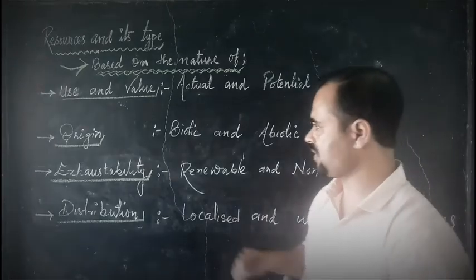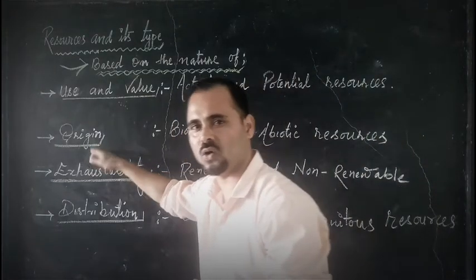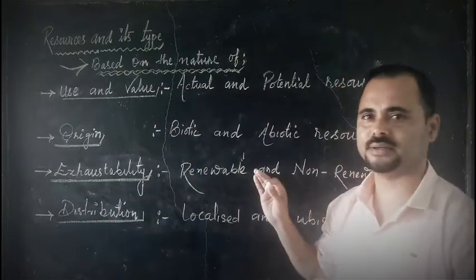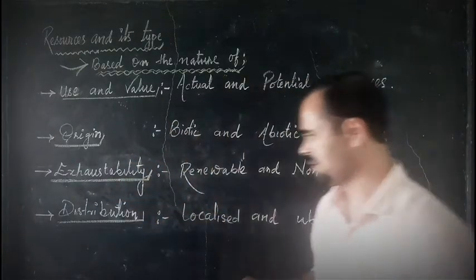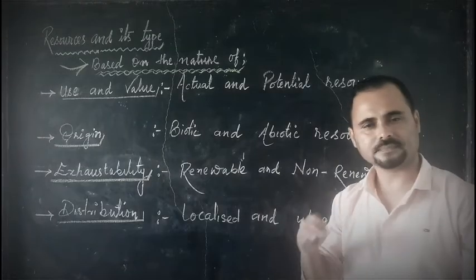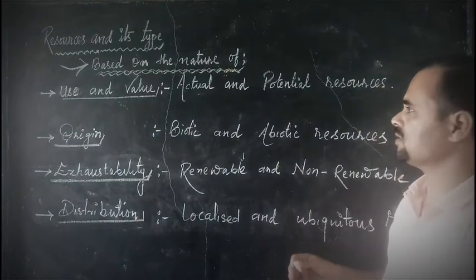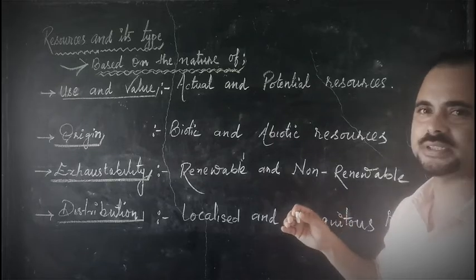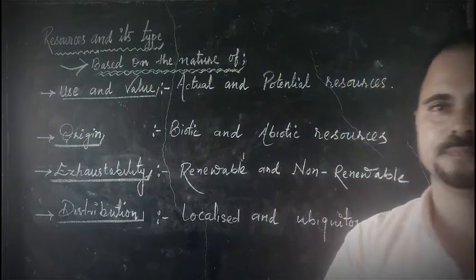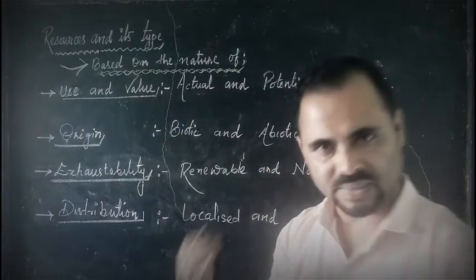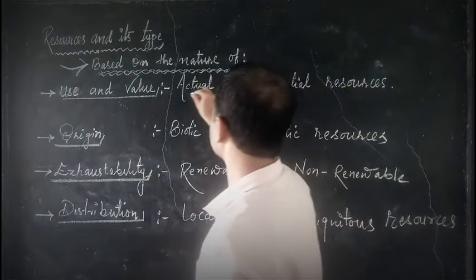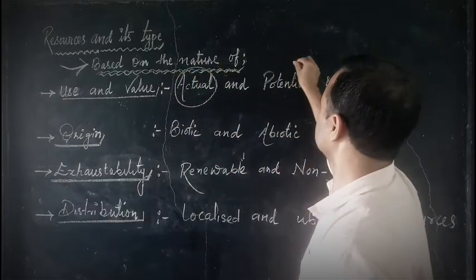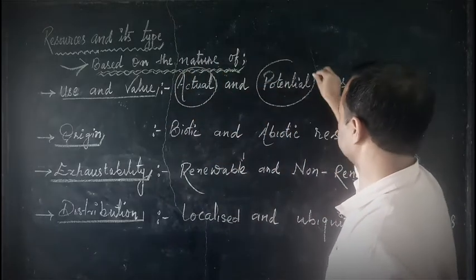Another classification is done based on origin, again accessibility and the distribution. So let us see, based on the use and values, what are the different resources? Based on that they are called actual resources and potential resources.